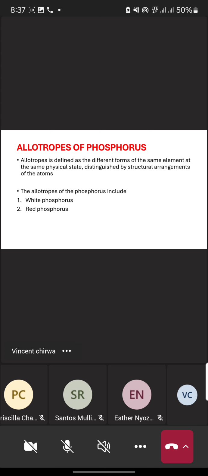But that element at the same physical state can belong to two forms. These two different forms are just distinguished by the structural arrangement of atoms. So the allotropes of phosphorus, we are having white phosphorus and red phosphorus. So now let's see what these are.